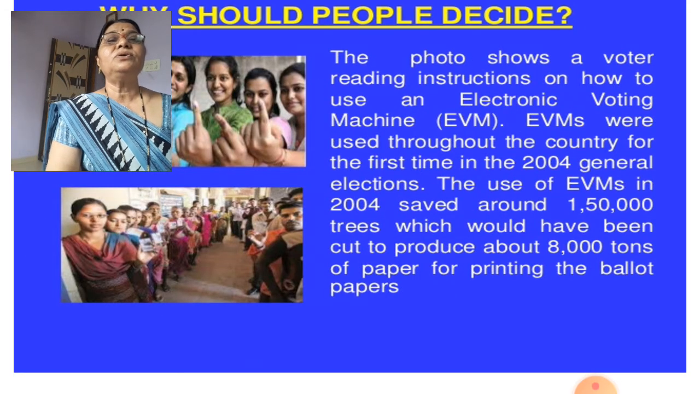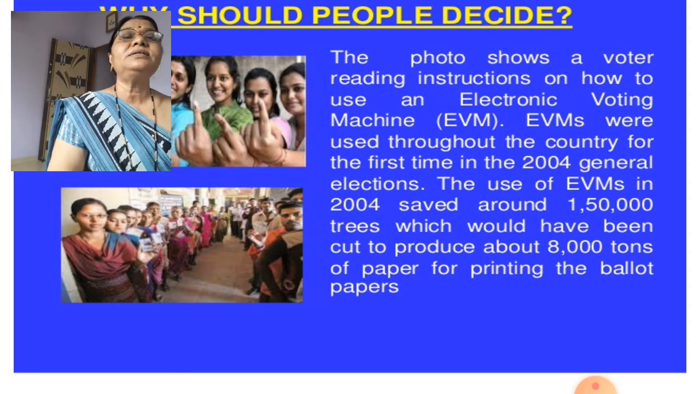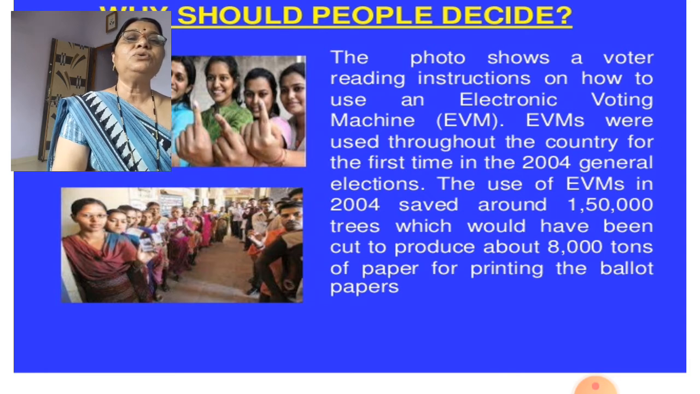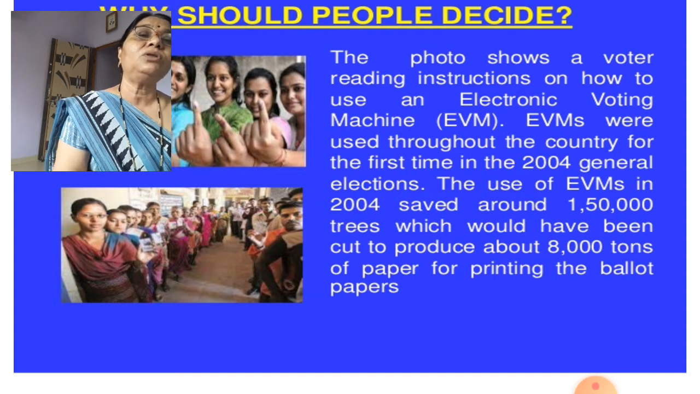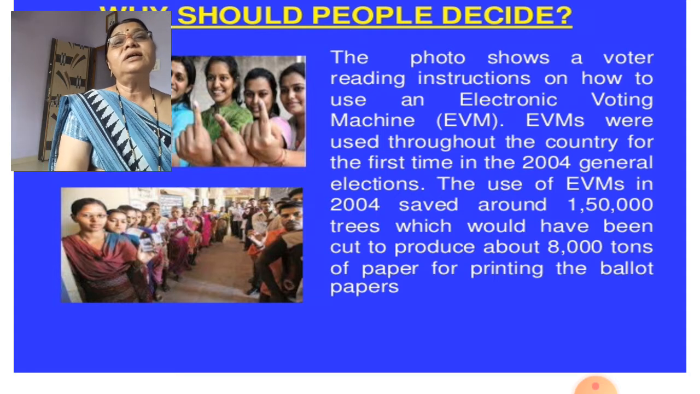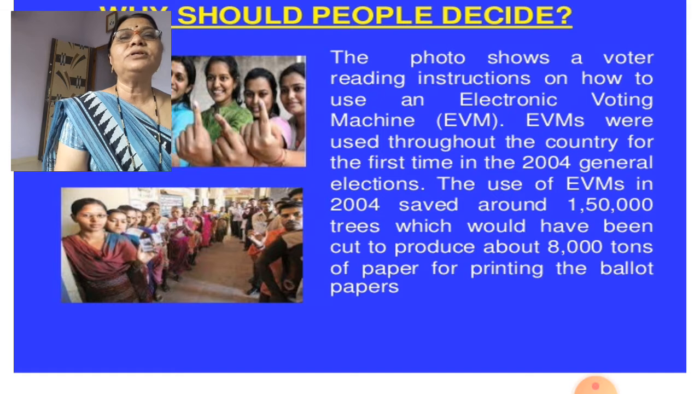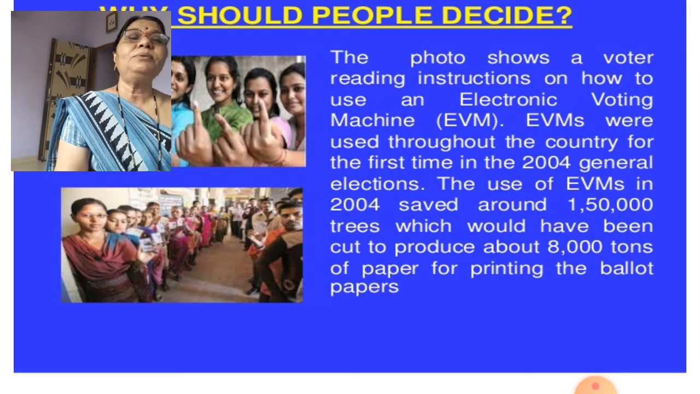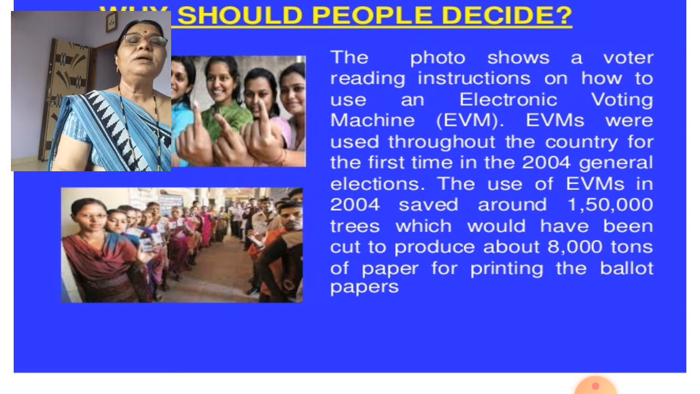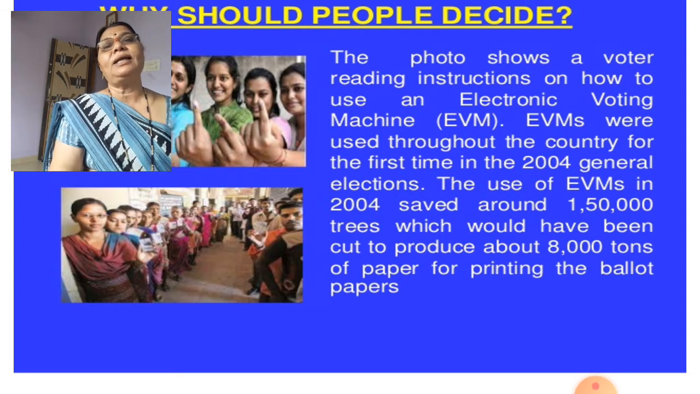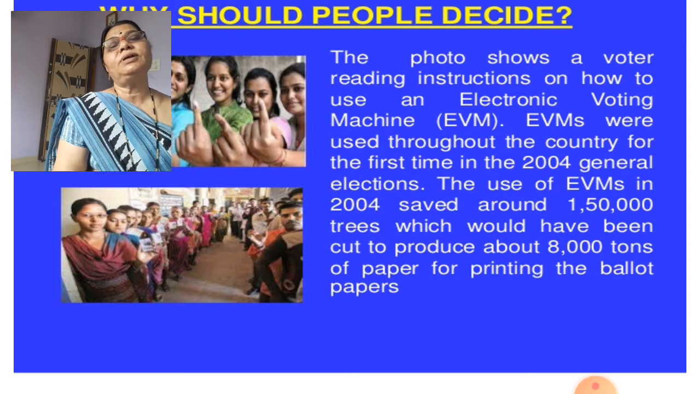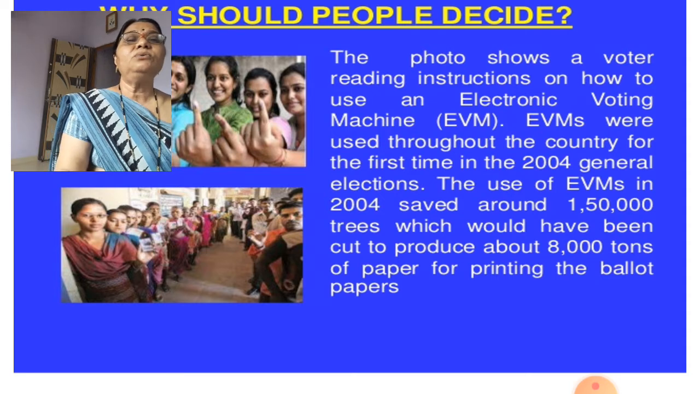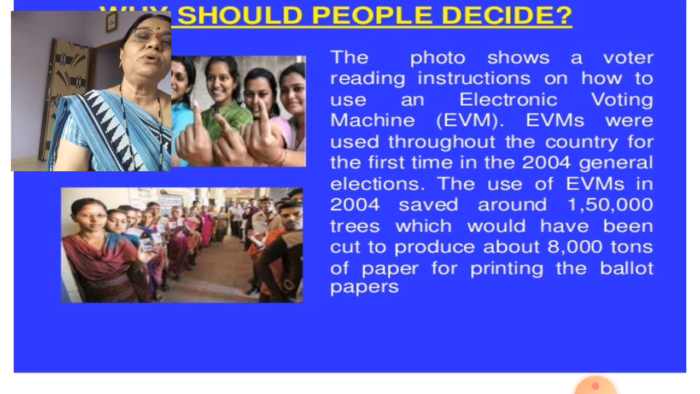Now the photo shows a voter reading instructions on how to use an electronic voting machine. Electronic voting machine is EVM. EVMs were used throughout the country for the first time in the 2004 general election. When the general elections were there, at that time first of all this EVM machine was used. Before that, what were the people using? People were using paper ballots. And this was the use of EVM since 2004.